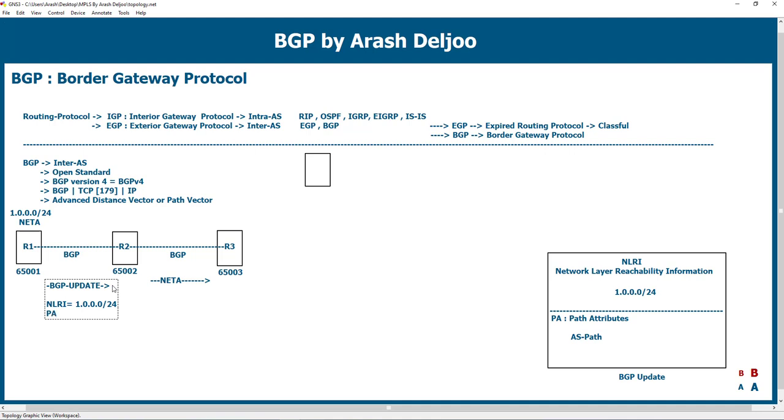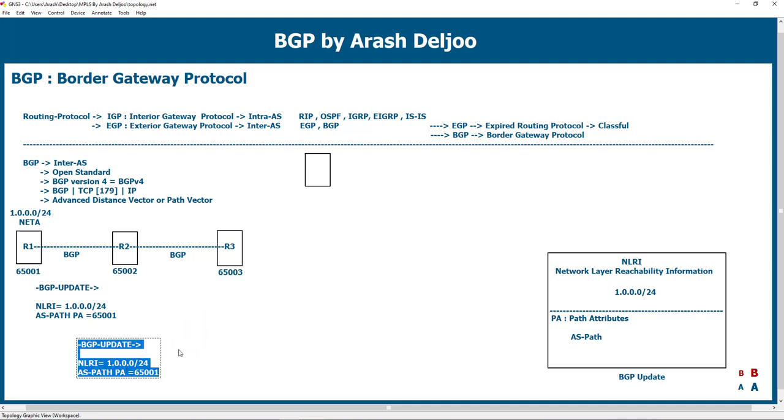And in the AS path PA, it sets its AS number. The AS number of R1 is 65001. This is the BGP update that R1 sent to R2. R2 receives this packet and saves the information in its table.